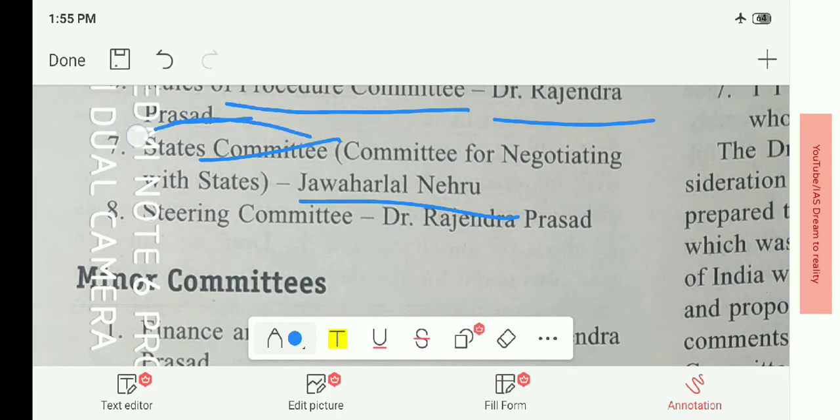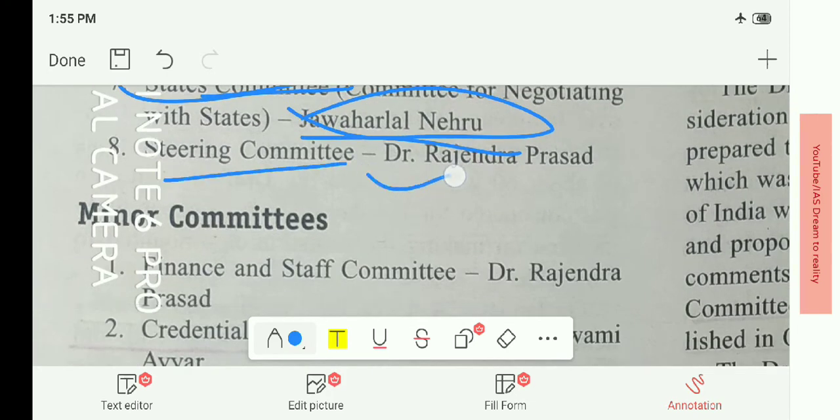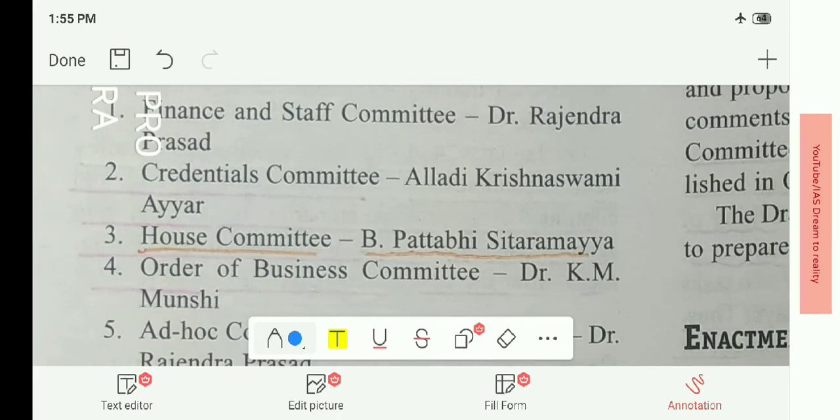Here is the point everyone will confuse. The state amalgamation was conducted and concluded by Sardar Vallabhbhai Patel, but the States Committee for negotiating with the states was headed by Jawaharlal Nehru. So do remember, it was not Sardar Vallabhbhai Patel, it was Jawaharlal Nehru. Then the Steering Committee, again Dr. Rajendra Prasad. Okay. These are some of the minor committees.